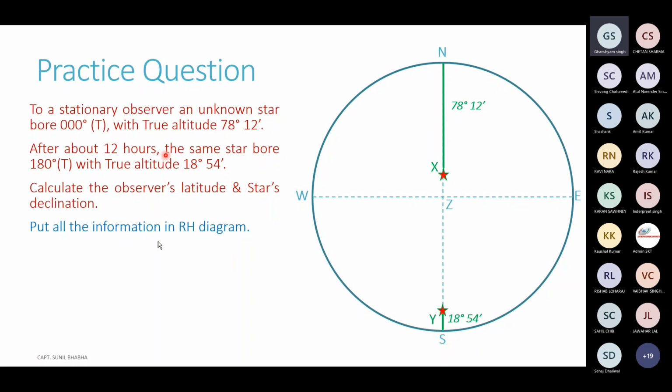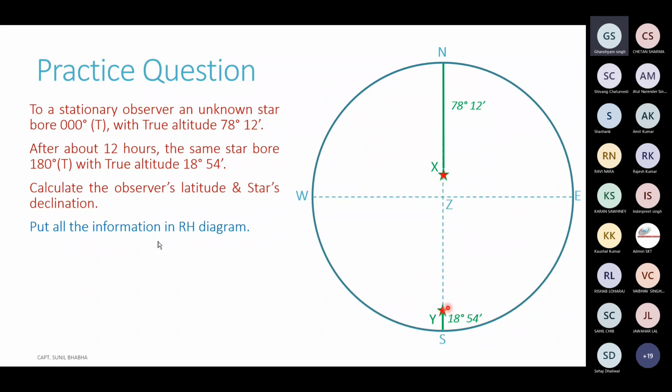So you have all the information that was given in the question in the diagram now. These X and Y indicate the location of the same star. If the star is at X location at one point of time, and after about 12 hours it is at Y location, that means the declination circle of the star has to be such that it passes through both X and Y.